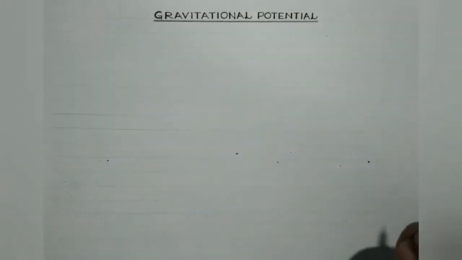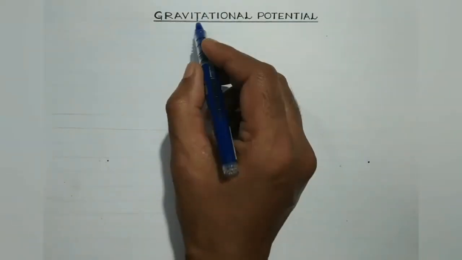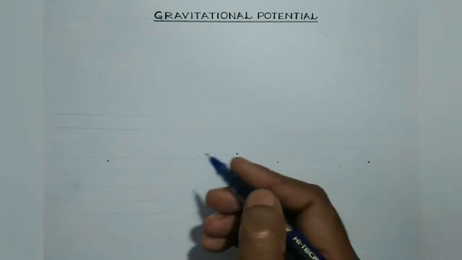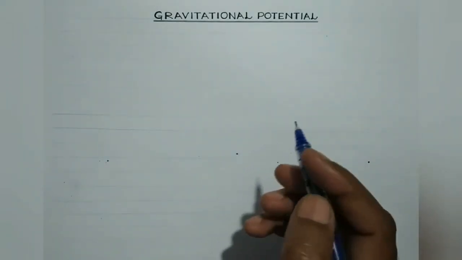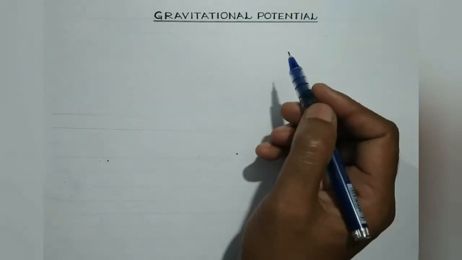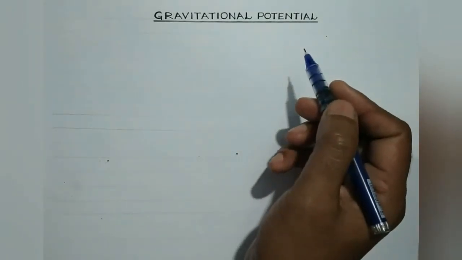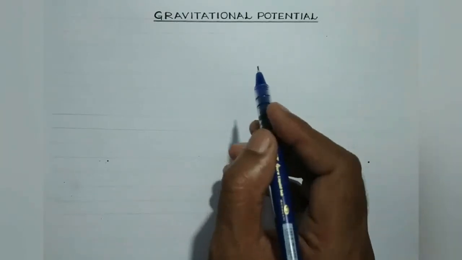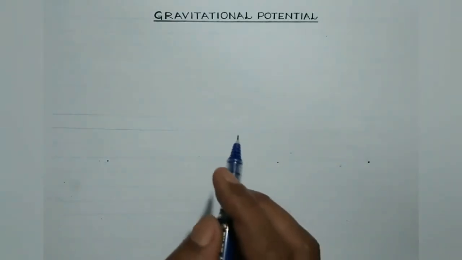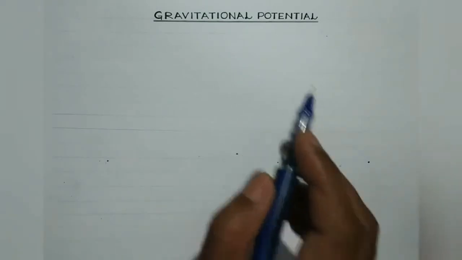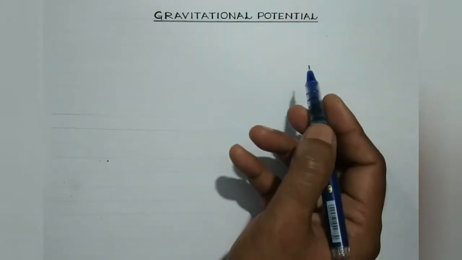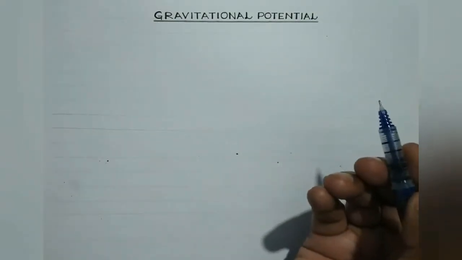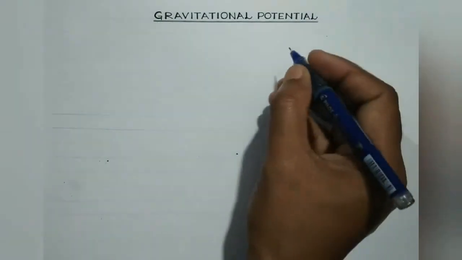Now students, let us discuss another very important concept, that is gravitational potential. The gravitational potential at a point in the gravitational field is the amount of work done in bringing a unit mass from infinity to that point. Again I repeat, it is the amount of work done per unit mass in bringing that mass from infinity to that particular point. Let me elaborate it.